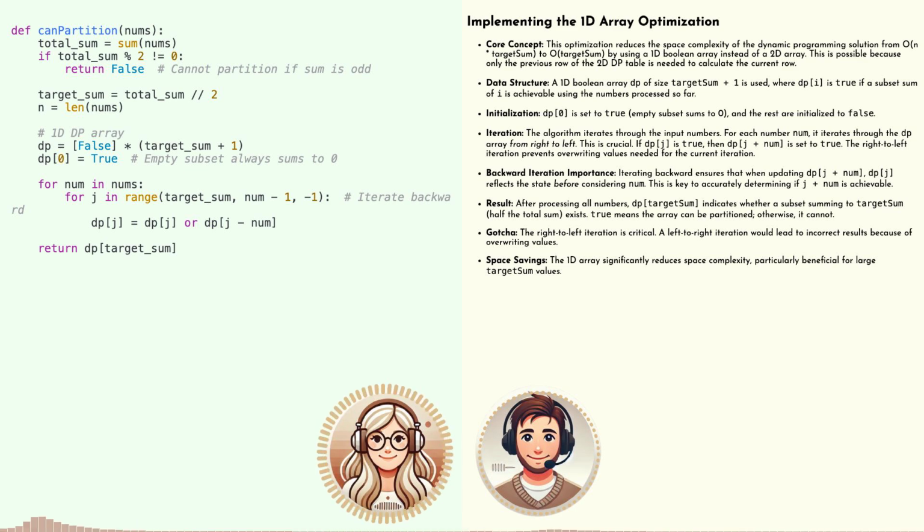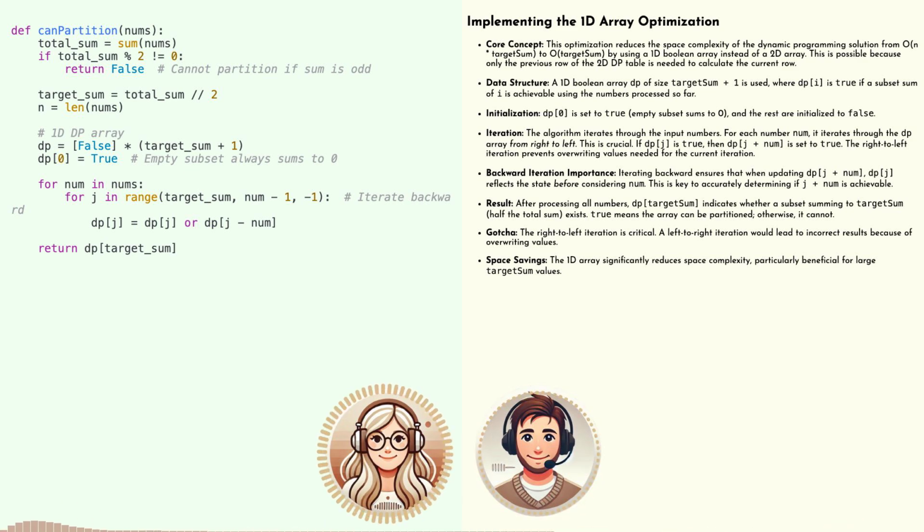Exactly. So for each num, we go through our DP array from right to left. If we find a dp[i] that's true, meaning a sum of i is already achievable, we then check if i plus num is within the bounds of our array. Because if it is within the bounds, we know we can now reach that sum i plus num by combining our current number with an existing subset. Right. We mark dp[i + num] as true. And we keep doing this, moving from target sum down to the value of num itself. So each number we process helps us expand the possibilities in our DP array.